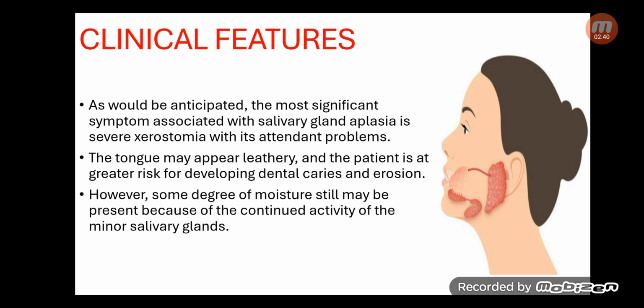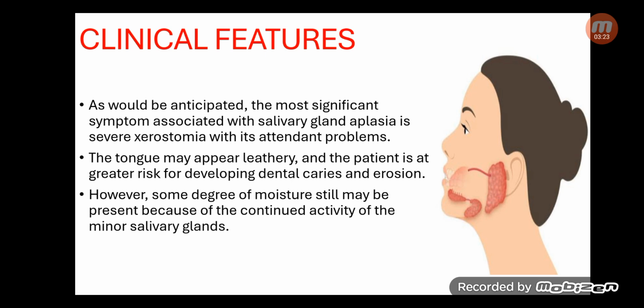Talking further about the clinical features, the most significant symptom associated with salivary gland aplasia is severe xerostomia, because the salivary gland's function is to produce saliva. So whenever the salivary glands are missing, there is severe xerostomia and its attendant problems. The tongue may appear leathery and the patient is at greater risk of developing dental caries and erosions. These are the attendant problems of xerostomia that occur whenever salivary flow is reduced or there is less saliva production.